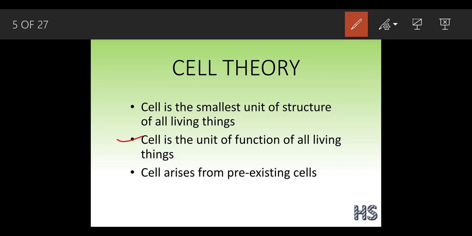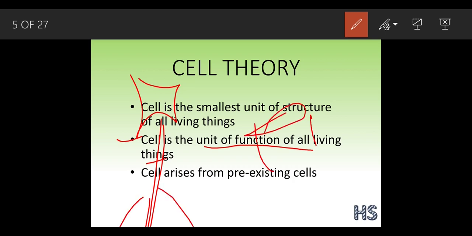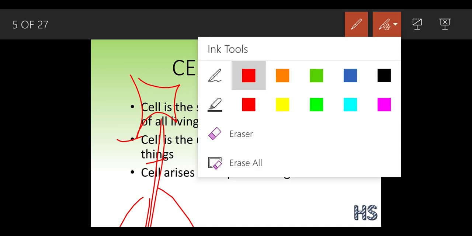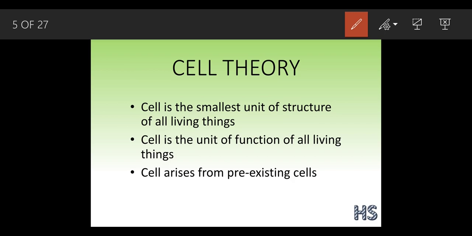Second, the cell is the unit of function of all living things. See, cells will have some organelles inside them. What do you mean by organelles? We are going to understand in detail in the further slides. As of now, see, what is the function of this neuron? The function of this neuron is to transmit the message. What is the function of the RBCs? To transport oxygen to each and every part of the body. So different cells have different functions to perform. That means the cell is the unit of function of all living things.